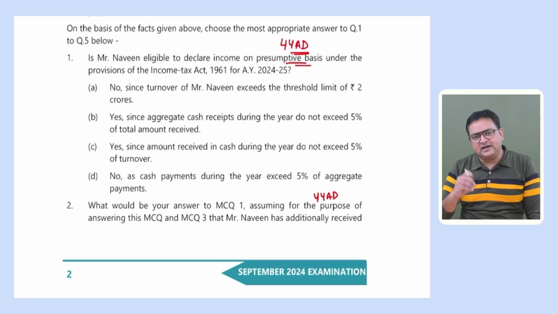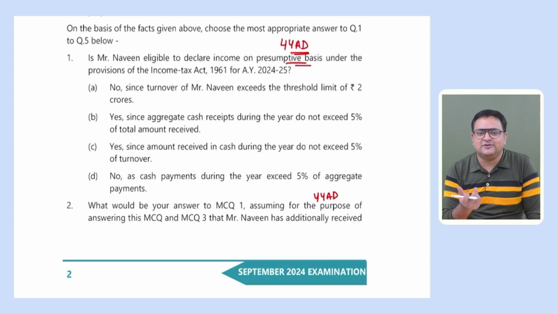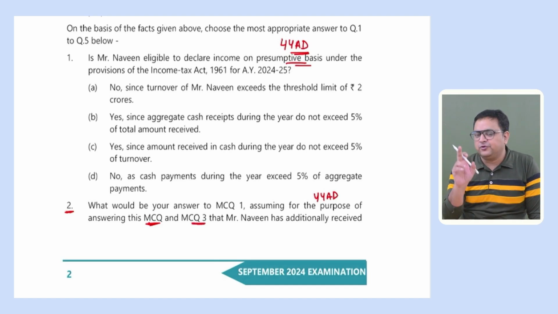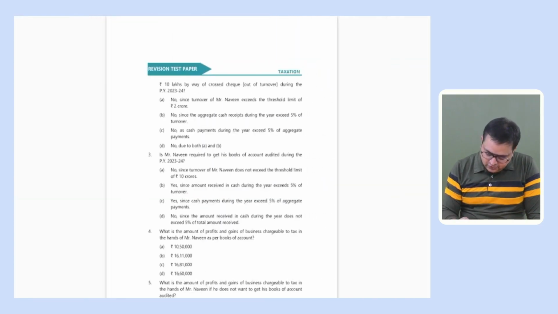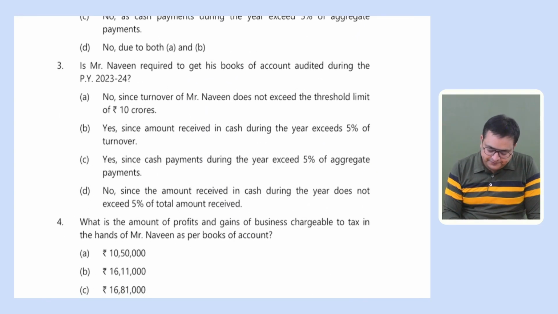Now we got an idea that the second question is also asking about the same thing, but they have tweaked the question a little. They have changed one piece of information. They are saying now 10 lakh rupees has been received extra in cash. For this MCQ 2 and for MCQ 3, we have to take that 10 lakh rupees as the additional amount received. Not for question number 4, not for question number 5, not for question number 1. This extra information of 10 lakh we have to apply only in question number 2 and question number 3. Got it?